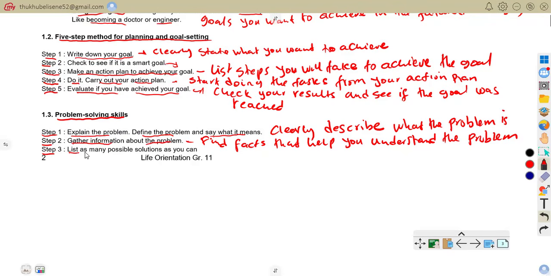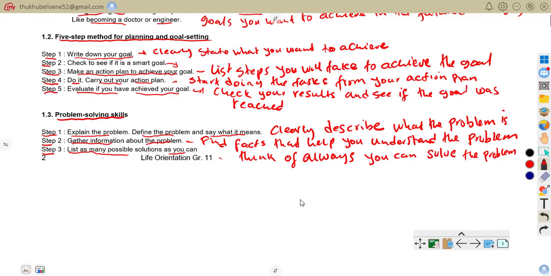Step 3, list as many possible solutions as you can. Meaning to say, you think of all ways you can solve the problem. That is that.